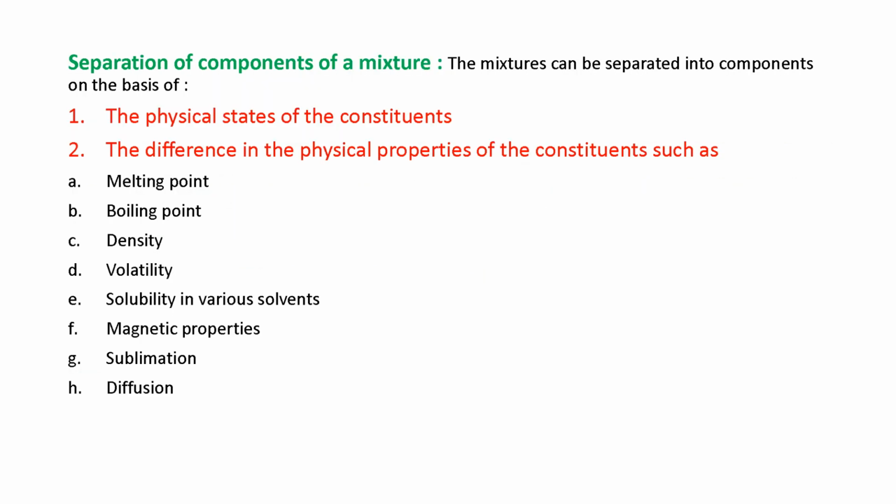Now the next topic is separation of components of a mixture. How can we separate the components of a mixture? Mixtures can be separated into components on the basis of, first, the physical state of the constituents, and second, the difference in physical properties of the constituents such as melting point, boiling point, density, volatility, solubility in various solvents, magnetic properties, sublimation and diffusion. So on the basis of these properties, we separate the components of a mixture.